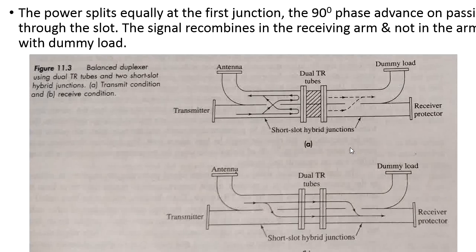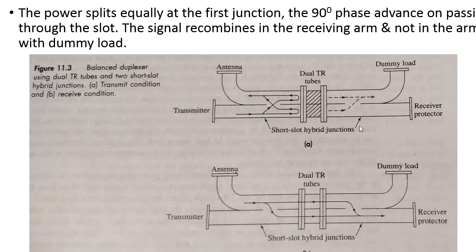Whenever it receives the echo signal, the echo signal passes directly to the receiver part of the radar. At that time the TR switch will allow the echo signal to the receiver part. Whenever it receives the echo signal, the signal splits into two paths, with a phase advance of 90 degrees. After that it passes to the TR switch, and again recombines at the receiver protector. The echo signal passes to the receiver part of the radar, but it will not be allowed to go to the dummy load of the duplexer.